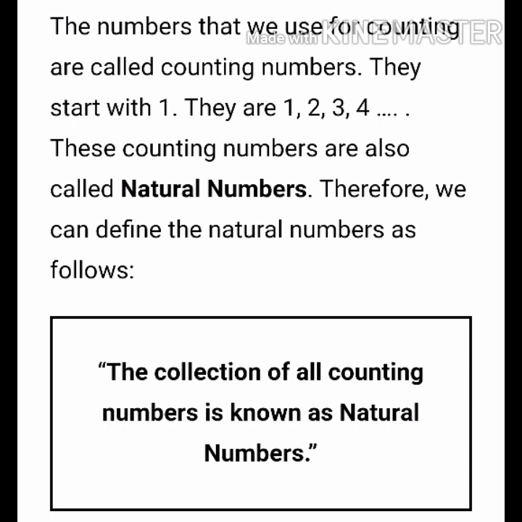Counting numbers. The numbers that we use for counting are called counting numbers. They start with 1. They are 1, 2, 3, 4 and go on. These counting numbers are also called natural numbers. Therefore, we can define the natural numbers as follows: the collection of all counting numbers is known as natural numbers.